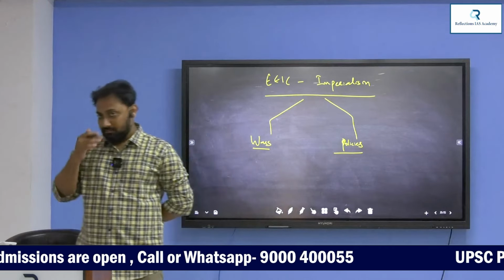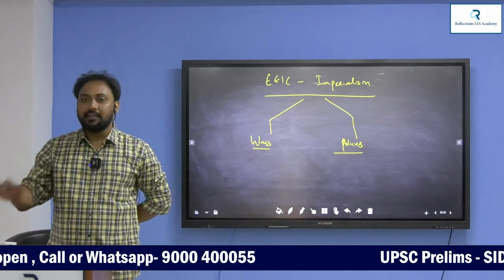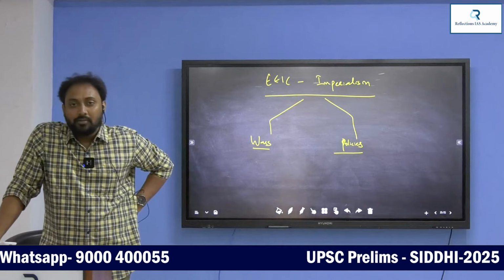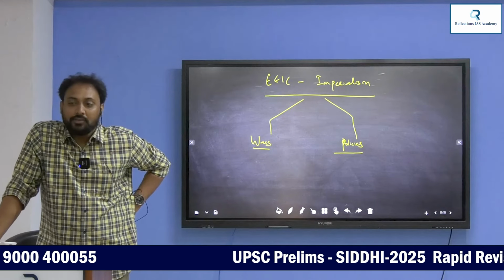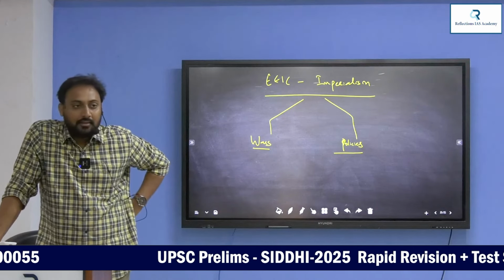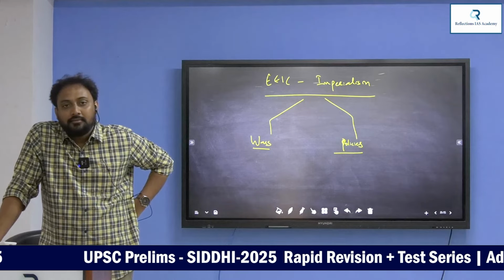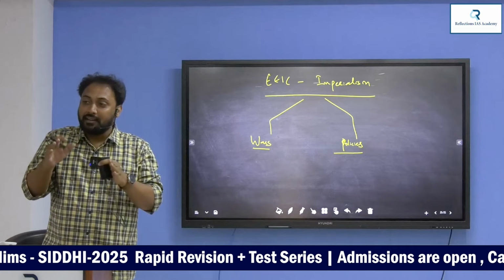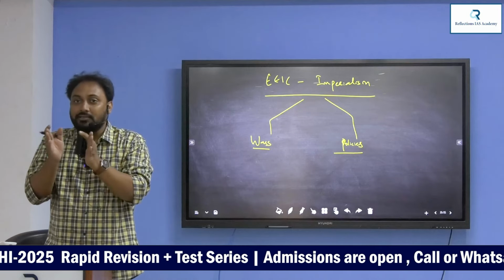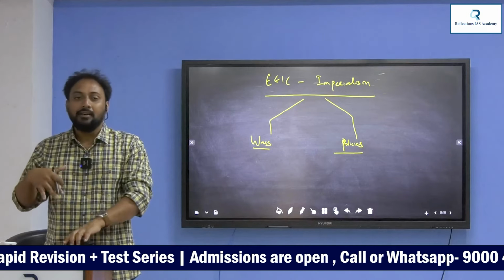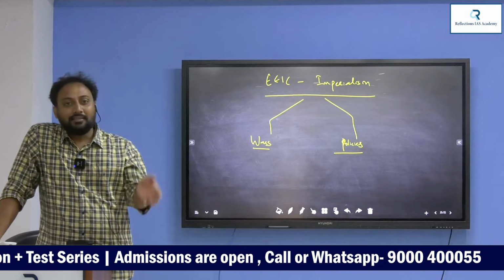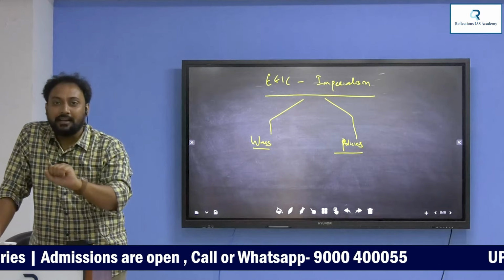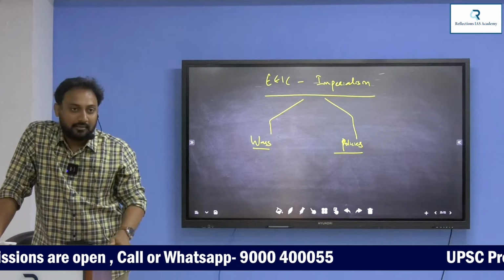How did the English East India Company conquer the Indian subcontinent? With two strategies: one is war, another is policies. Wherever they feel a princely state is very powerful and a threat to them, they go for war. Wherever they feel it is a small princely state, they implement policy there.